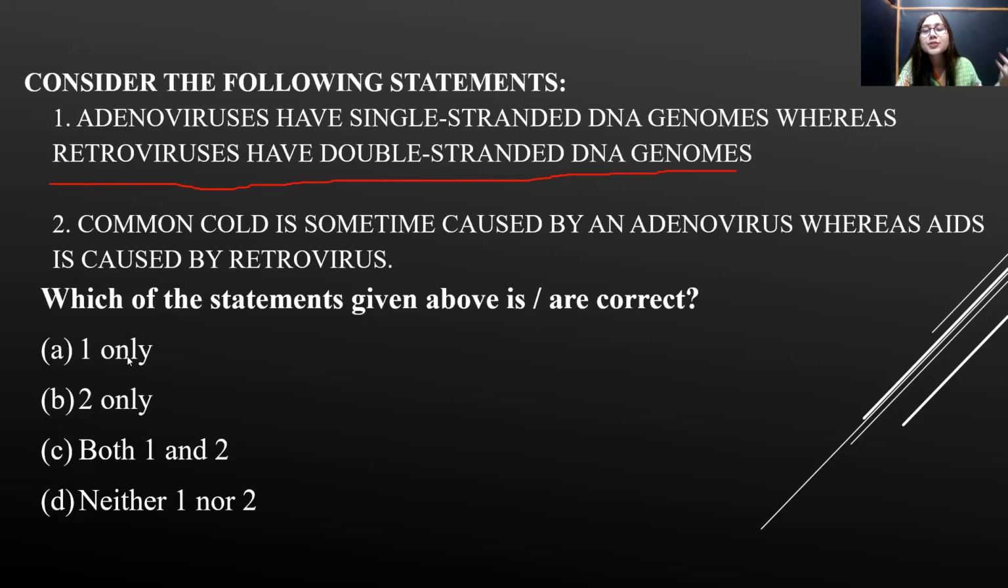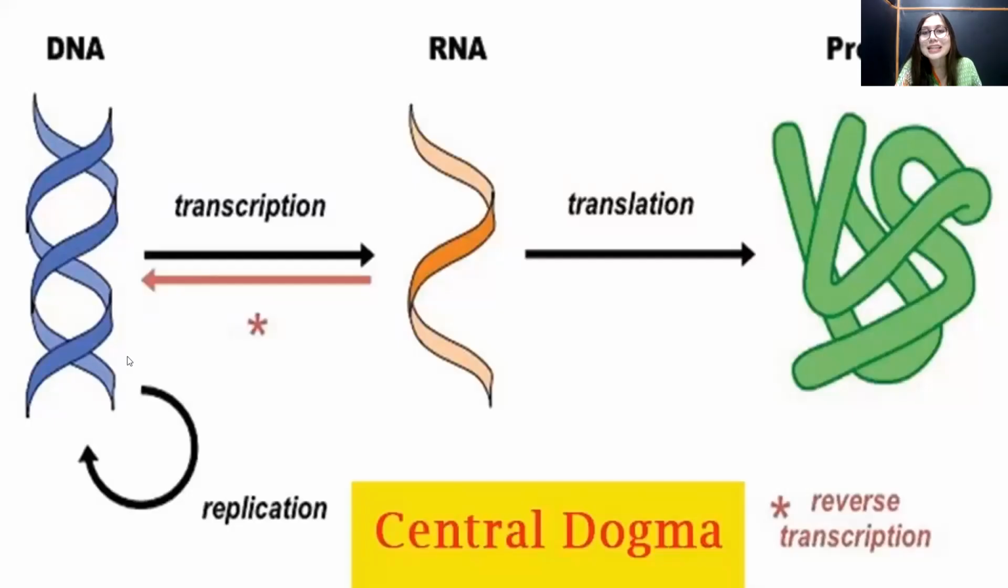Because retrovirus is responsible for causing HIV/AIDS. Right. Now, if we look into the central dogma, this is the normal process where DNA is converted to RNA, and this is called transcription. RNA is converted into protein, and this is called translation.